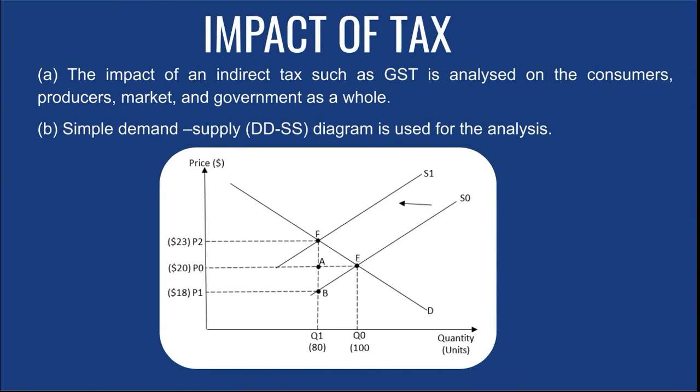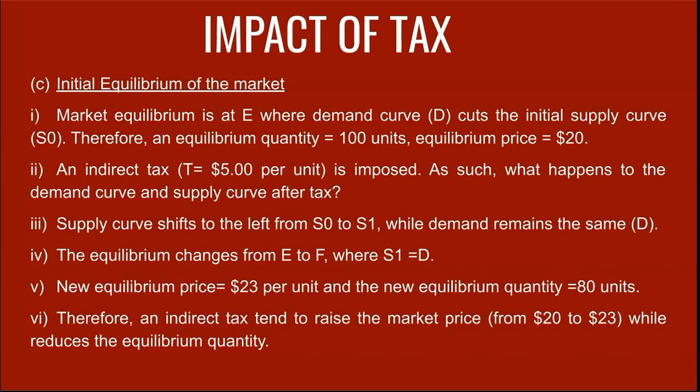Alright, so let's take a look at the elaboration. How to elaborate is very simple. You must see the initial equilibrium of the market. The initial equilibrium is established at point E, where the demand curve cuts the original supply curve S0. Therefore, the equilibrium quantity is 100 units. The equilibrium price is $20. So let's say the government imposed an indirect tax of $5 per unit.